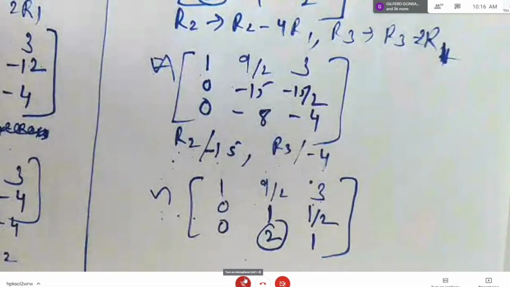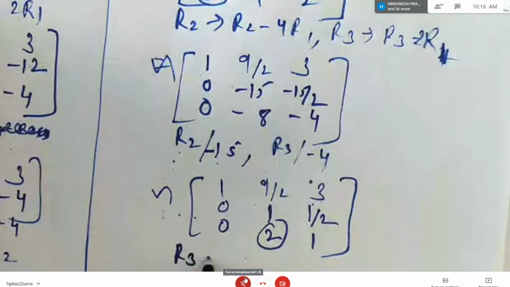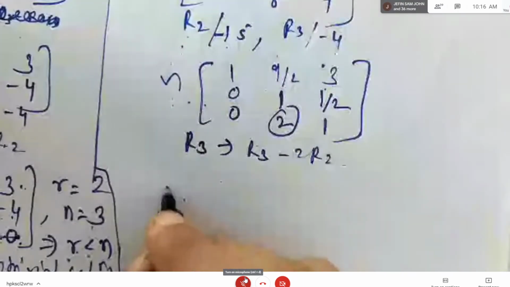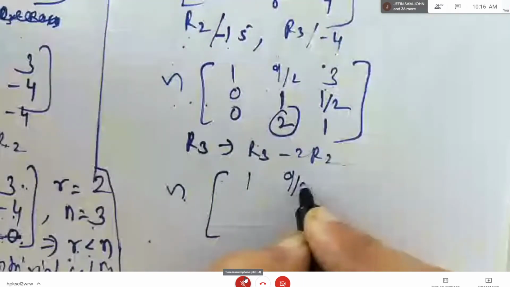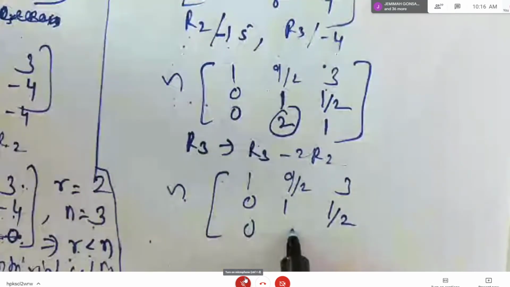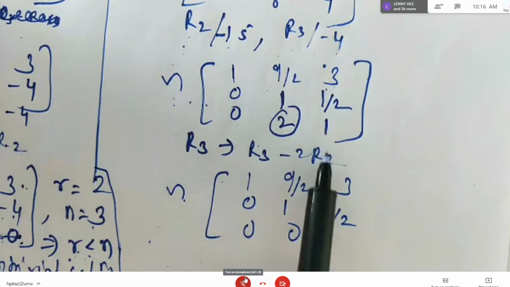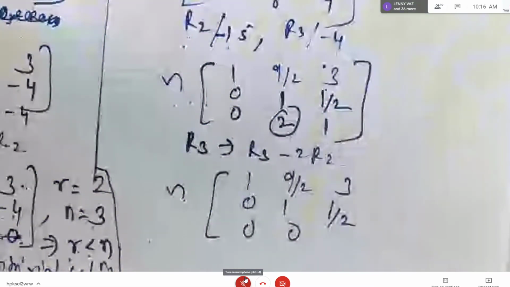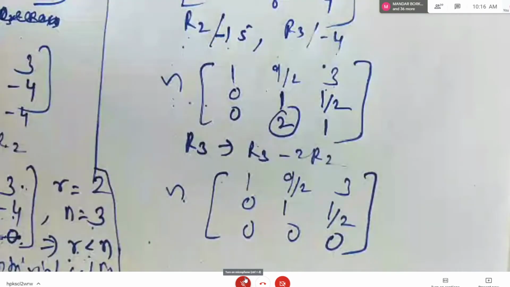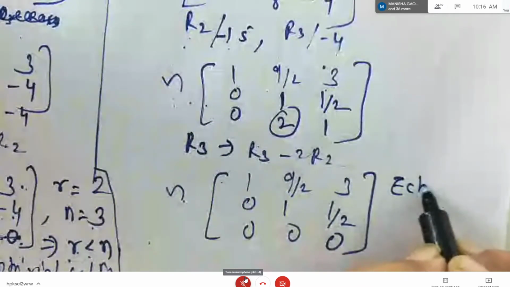Now you can target this element. This is plus 2, so R3 changes to R3 minus 2R2. So how will the matrix look? First row same, second row same, third row this will be 0 0. Now what will happen with the last element? 1 minus 2 times half, so 2 will get cancelled, and it will be 1 minus 1, which is 0. So isn't it echelon form? This is echelon form.